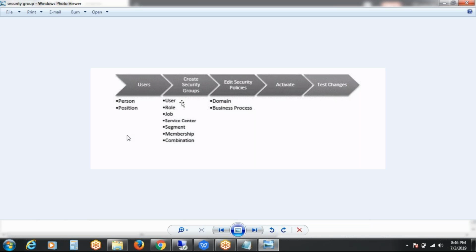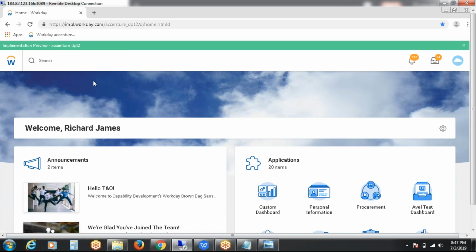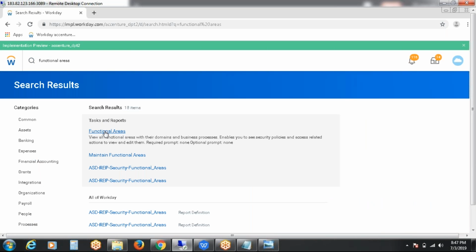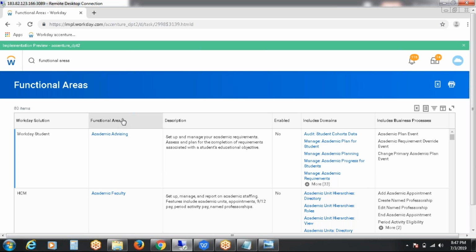If you want to see the domain security policy and business process security policy, there is an important report in Workday called Functional Areas. This is a very important report. Please open this. You will see all the functional areas and their descriptions, what functional areas are available for each solution, and whether each is enabled for edit or not. None is enabled here, as it is completely under the control of Workday.